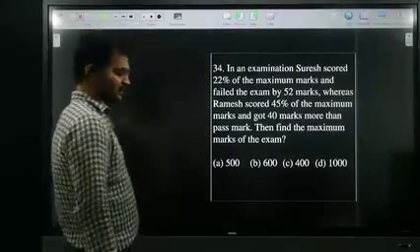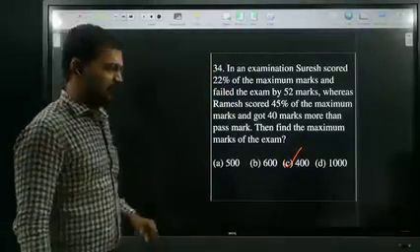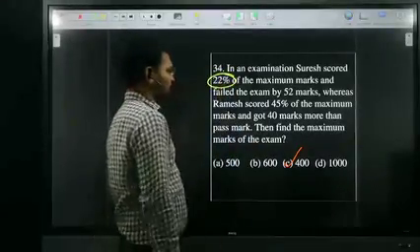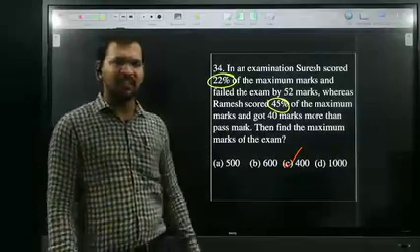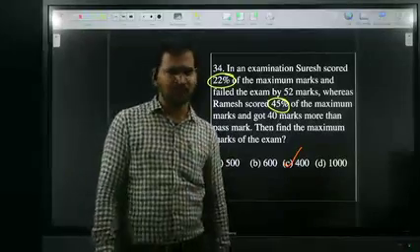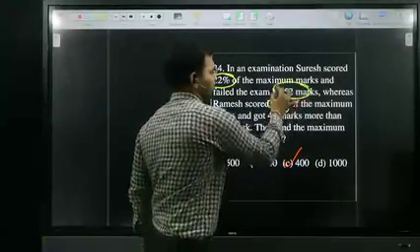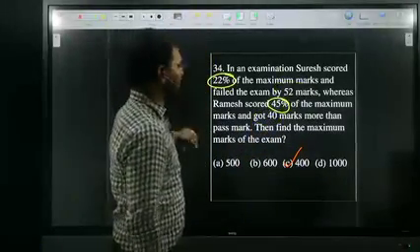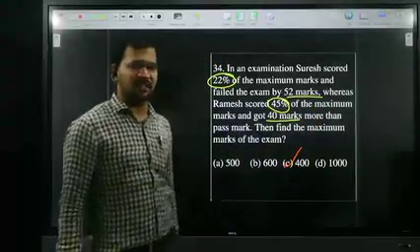So option C is the right answer. Very good. Look at me, all of you. First I will explain orally. One student got 22% of the marks, and another student got 45% of the marks. Difference is how much? 23%. In terms of marks, one student failed the exam by 52. Another student got 40 marks more than the pass mark.